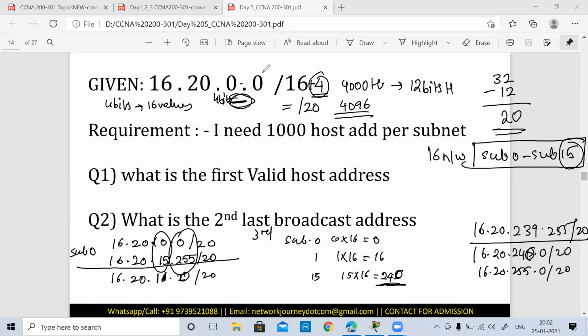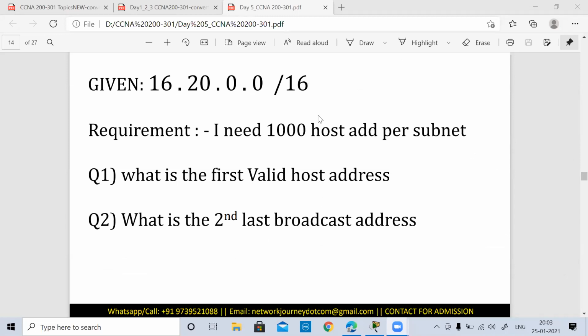I hope now you people would be able to do it even if I give it for the second last octet. So we have now understood how to answer if it belongs to the last octet or second last octet or the second octet. Anything, the calculation pattern goes the same way, with the same logic. Is it now clear for everyone? And these are the kind of questions you may expect: number of host addresses, number of networks, broadcast address, network address. Very good. So if everyone is clear about this, you have successfully understood the concept of networking. This was very important.